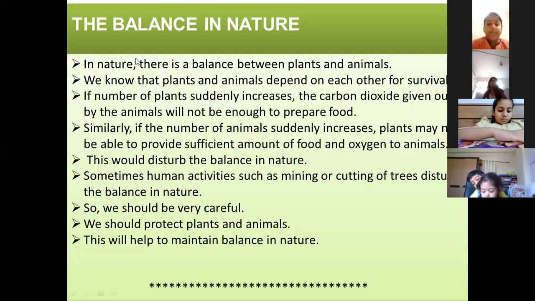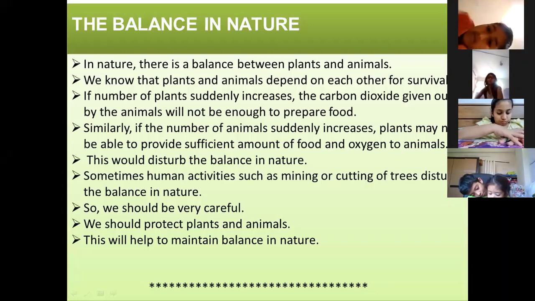And similarly, if the number of animals suddenly increases, what will happen? Tanay, what will happen if the number of animals increases?